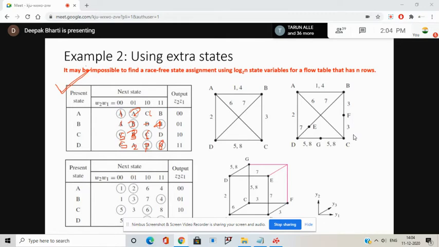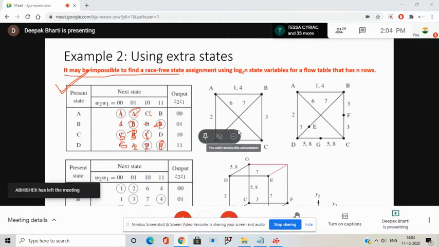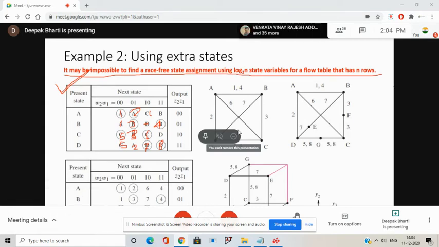Now read this statement. It is saying it may be impossible to find a race-free state assignment using log n base 2 state variables for a flow table that has n rows. Say in our example, n is 4. So what will be the value of log n base 2 where n is 4? 2. So it will be 2.